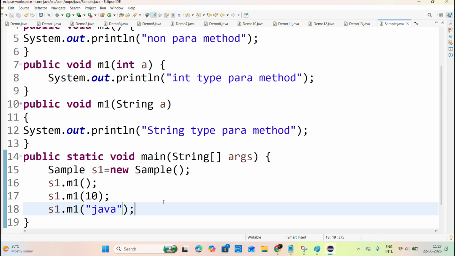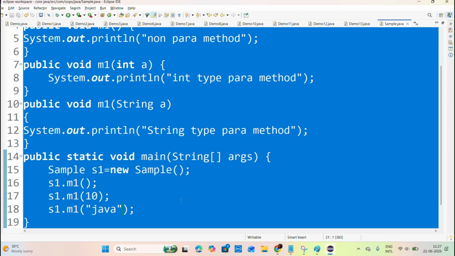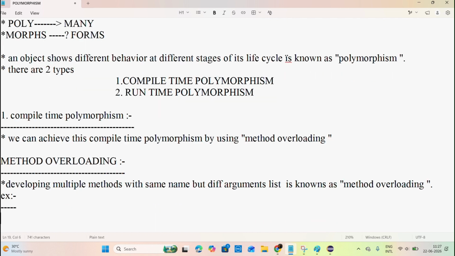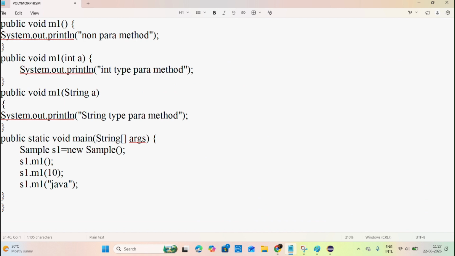This is nothing but method overloading. Are you able to understand what method overloading is? Developing multiple methods with the same name but different argument list. Any doubts in the method overloading concept, sir?